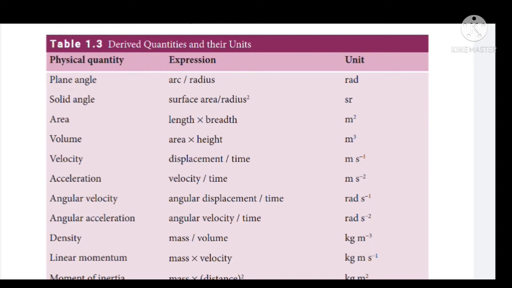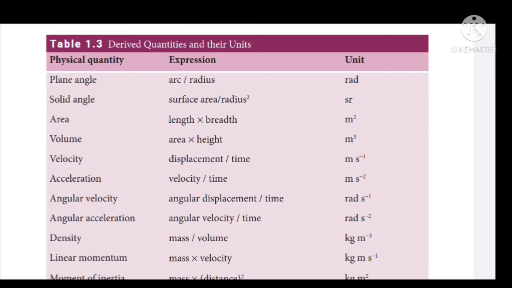And next one, acceleration. What is the formula for acceleration? Acceleration is equal to velocity by time. How is the velocity represented? Already we have found the unit for velocity as meter second power minus 1. Now the acceleration becomes meter second power minus 1 divided by time, which is measured in terms of second. So meter second power minus 1 divided by second will come. When the second in the denominator goes to the numerator, what will happen? What we will get? Meter second power minus 2.